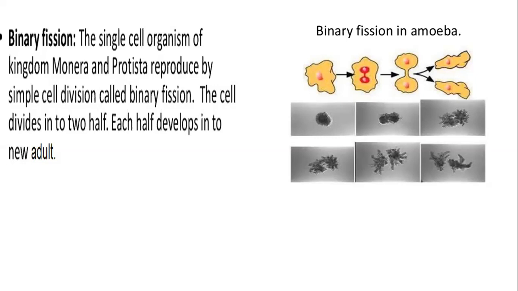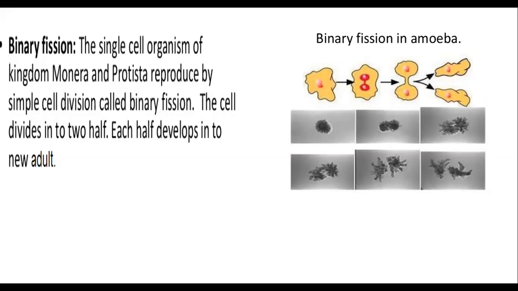So the sentence on your screen says what? The single cell organisms of kingdom Monera and Protista reproduce by simple division called binary fission. So here you can see on your screen the diagram. This is going to be your amoeba. You can see the nucleus is present and the nucleus is dividing into 2 parts, and this is going to be a cleavage.